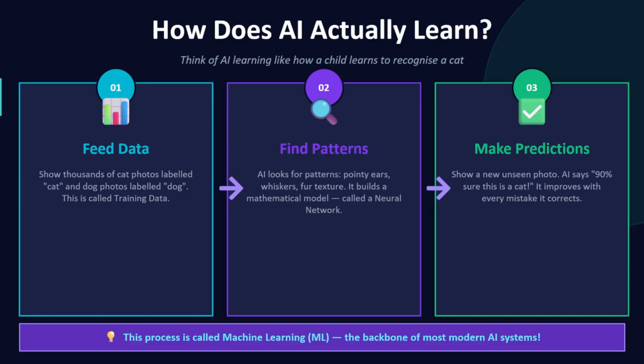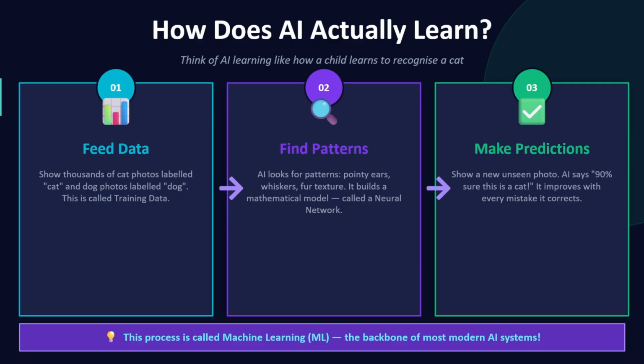This is my training data. Then find patterns. So AI looks for patterns: pointy ears, whiskers, fur texture. It builds a mathematical model called a neural network. So once I have the images of the cats and the dogs, based on some features in the image, like how the ears are, the nose, the teeth, the body structure, right? We try to understand that part, and we do it using a neural network.